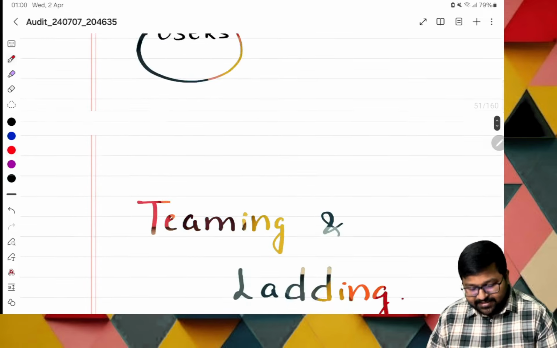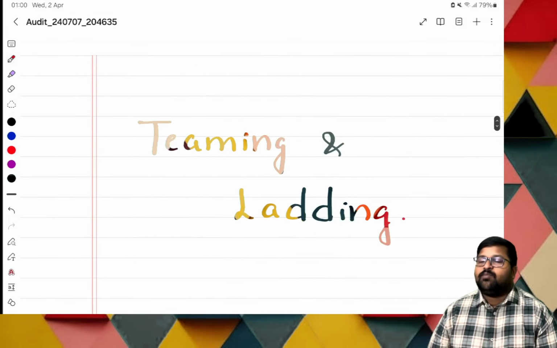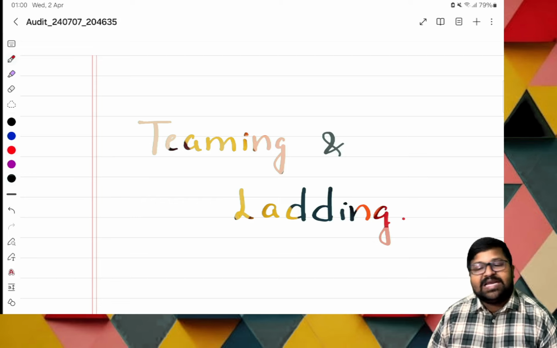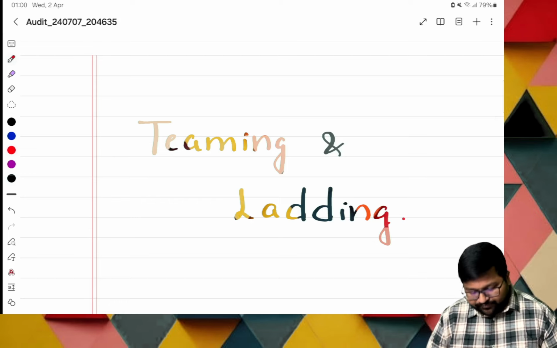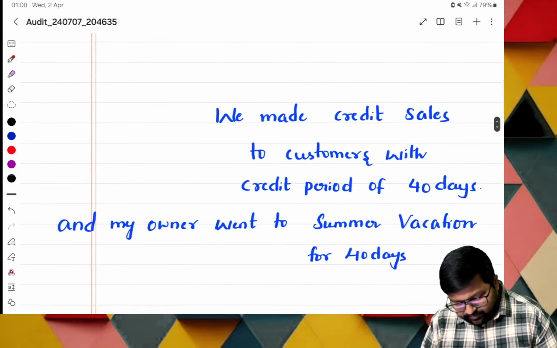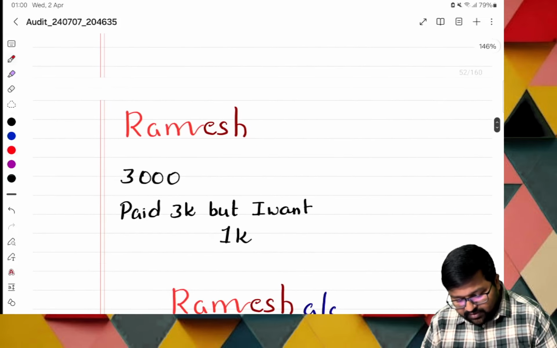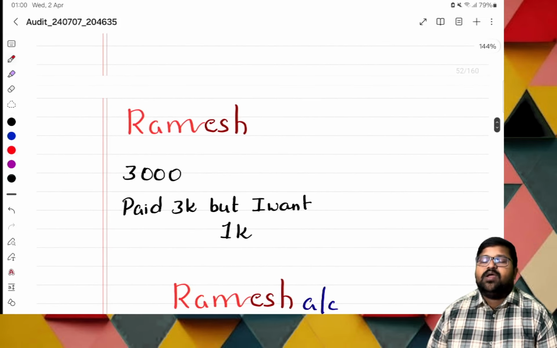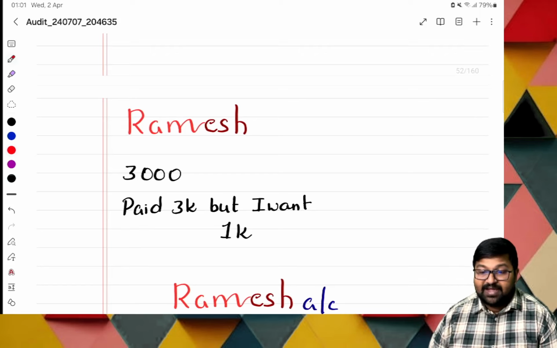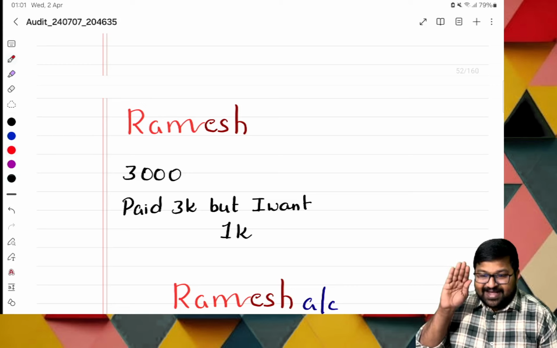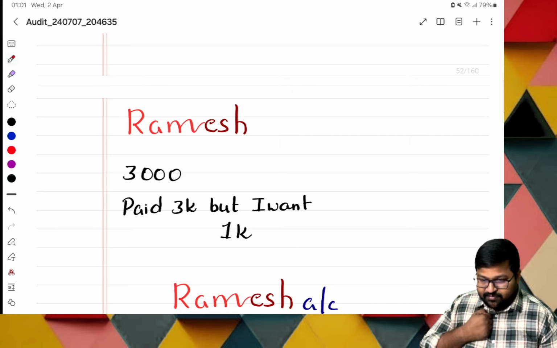Again, users. Okay. And there is one more most important technique called teeming and lading. What is that, ma? Teeming and lading. What is this, sir? Okay. Basically, I will show you an example. The first case. Ramesh owes us 3000. He paid 3000. But I am the employee. I need 1000 for IPL betting. So I will take 1000 from him.